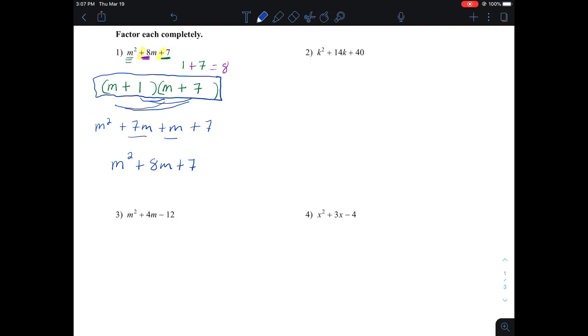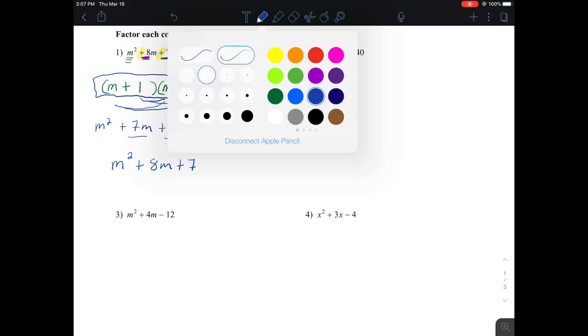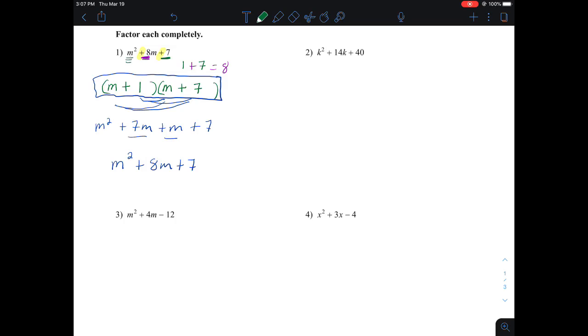So let's go over to number 2. All right, number 2, we have a leading coefficient of 1 again, so I have 1k squared. I'm trying to come up with the two factors that multiply together to create that trinomial. To create k squared, I have to have a k times another k. Now I have to figure the rest out.